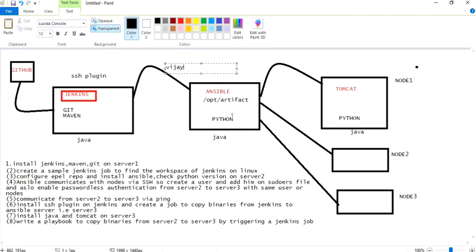And since Ansible is a configuration management tool, by using the playbook it is executed from Jenkins, and on the fly it copies that binary or artifact to the Tomcat webapps folder. Whatever WAR file is present in the Tomcat webapps folder will be hosted on the browser. I've taken only a single Tomcat server here, but in real time there will be many nodes. I'm stressing that in real time there will be many nodes. We can install Tomcat on any of the nodes using this configuration management tool. I hope you got the whole idea, guys.